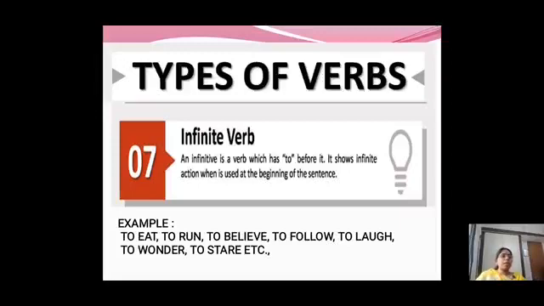So, any example you can take, an infinite verb will have to before it. Clear? To run, that means infinite verb, right?